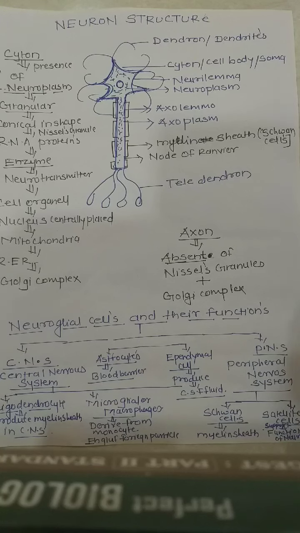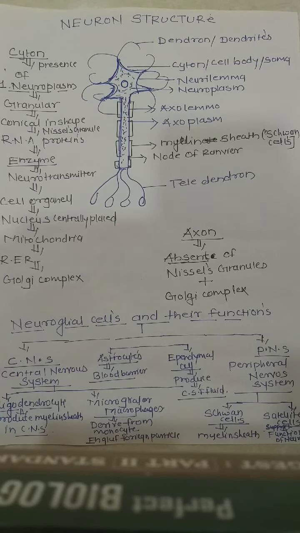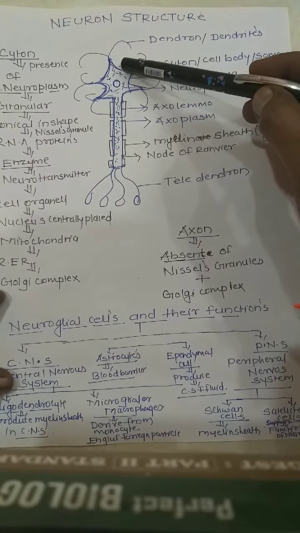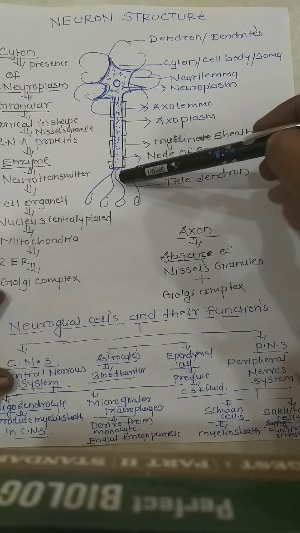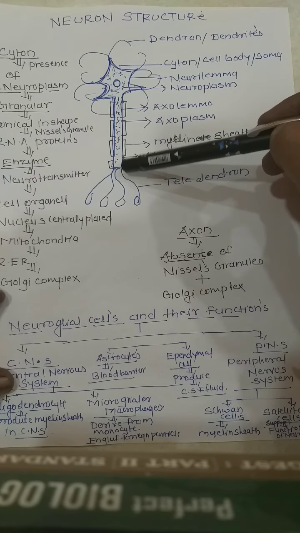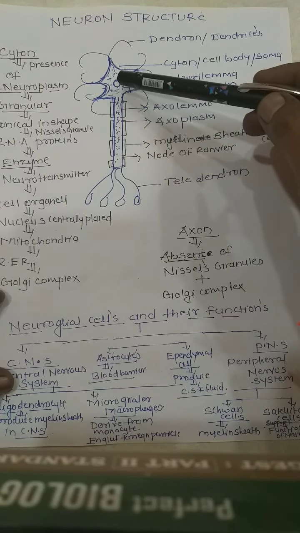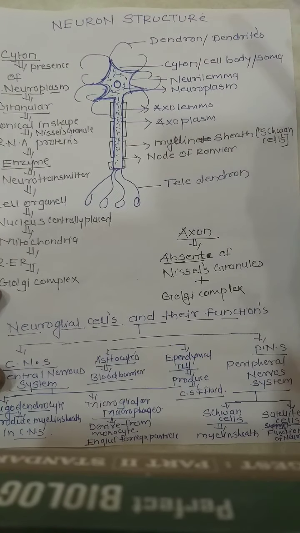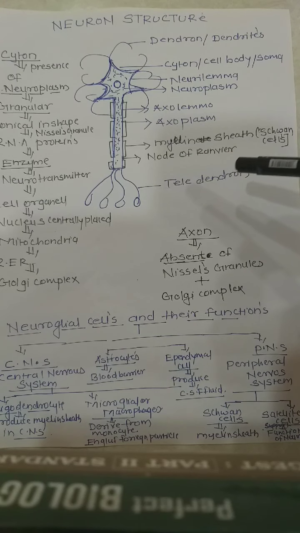As you know, the neuron is covered by a covering called the neurilemma. We have seen that the neuron has been divided into two types of parts. The body of the neuron is called the cyton, and this extension is called the axon. Another, smaller and thinner extension is called the dendron or dendrites.